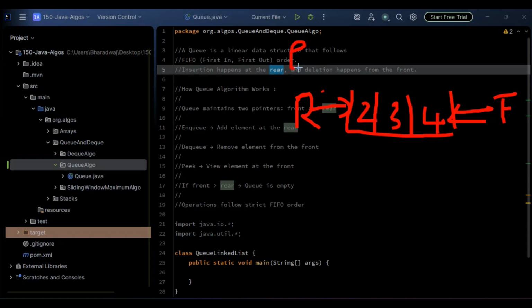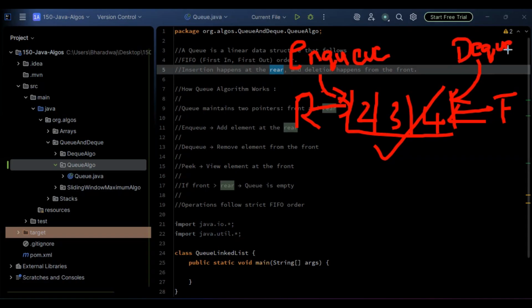This operation we usually call enqueue. We will be inserting through the rear and we will be deleting, or removing, the element from the front. Just remember this is enqueue and this is dequeue. So insertion happens at the rear and removal or deletion happens at the front. It's as simple as that.